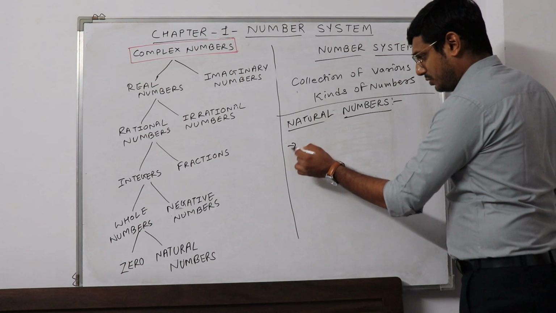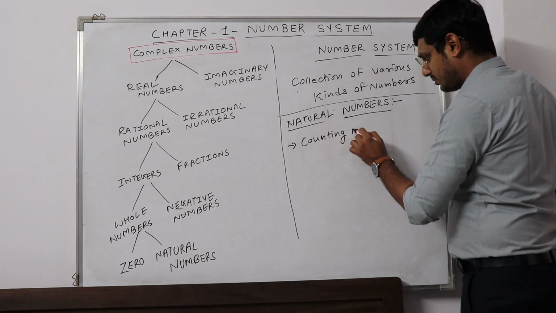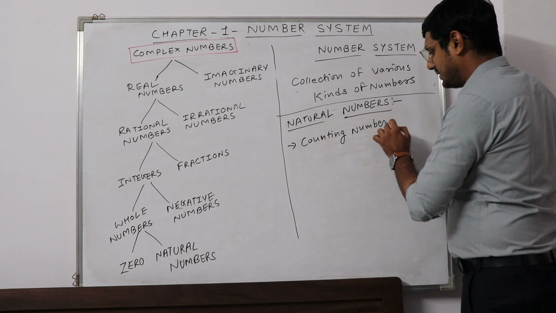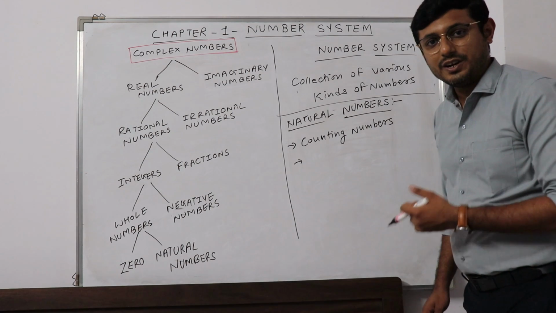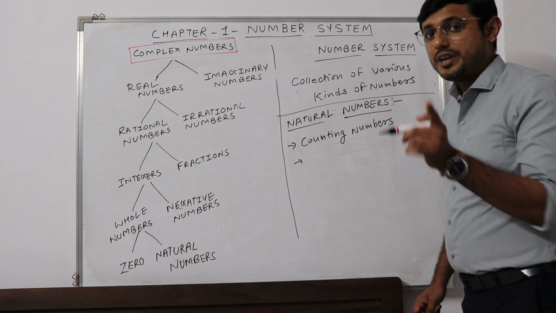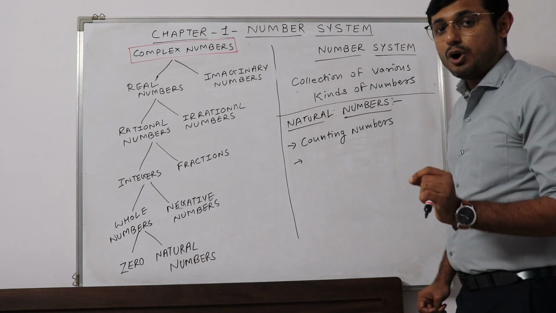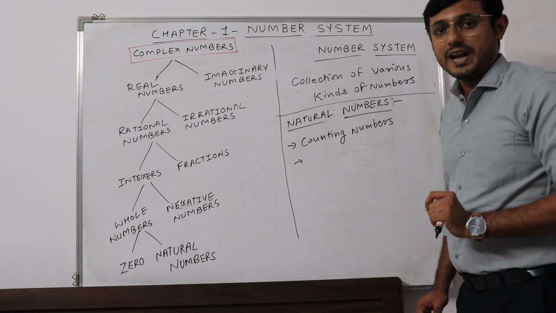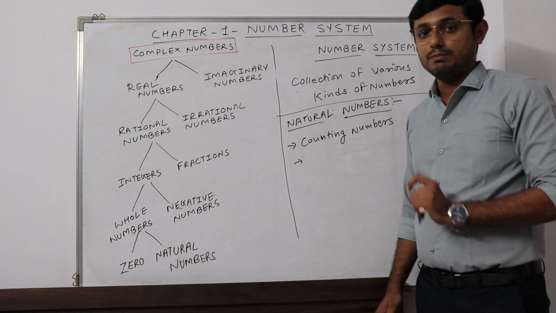So they are also known as counting numbers. For example, 1, 2, 3, 4, 5, 6, 7, 8, 9, 10. 0 is not a member of natural numbers. Only pure positive numbers are members of natural numbers.